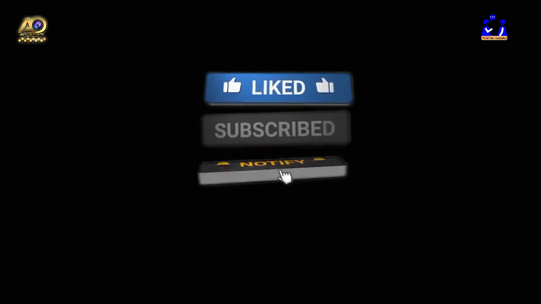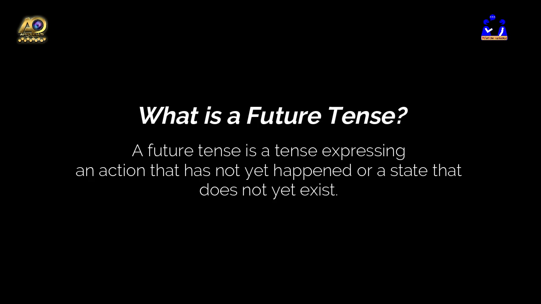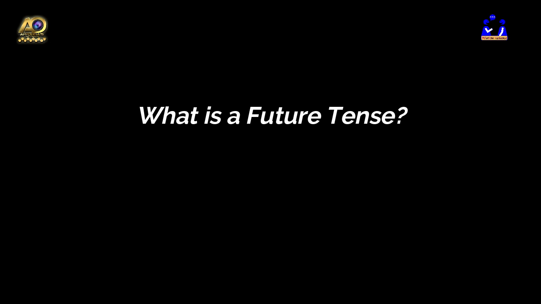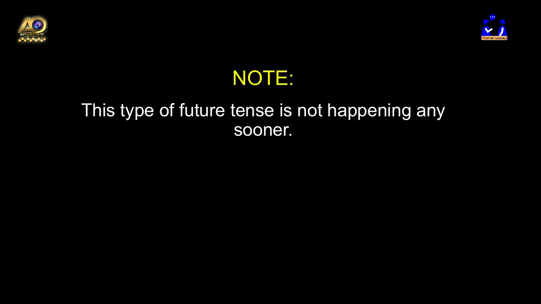First of all, let's ask ourselves, what is a future tense? Well, a future tense is a tense expressing an action that has not yet happened or a state that does not yet exist. So this is the definition of a future tense. This type of future tense is not happening any sooner.